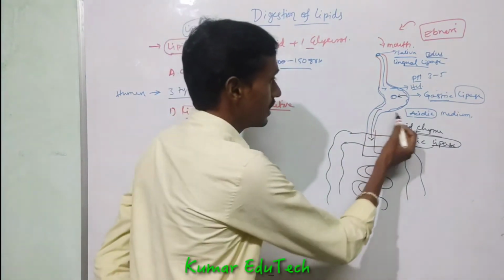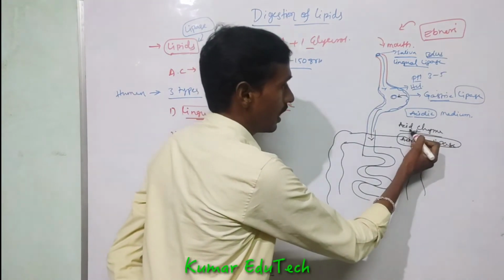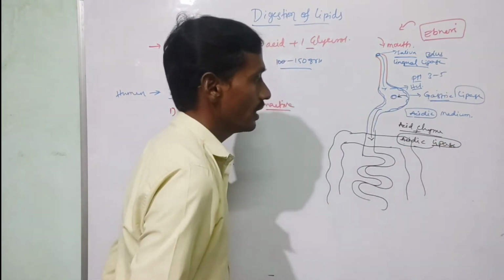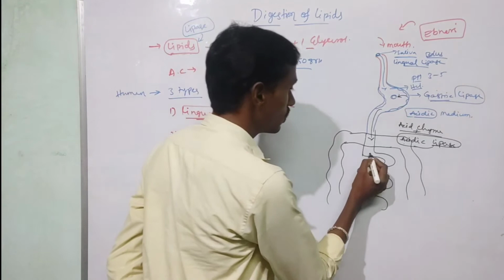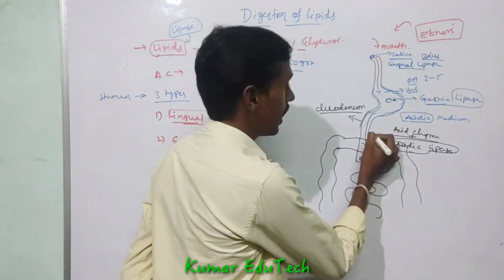Acid chyme plus acidic lipase enters into the small intestine.